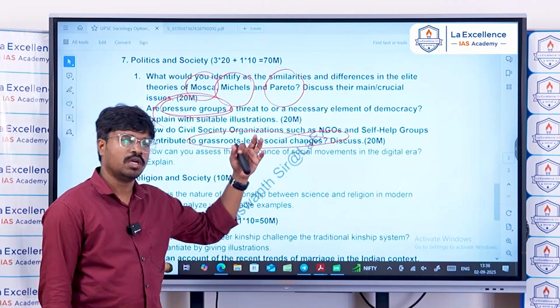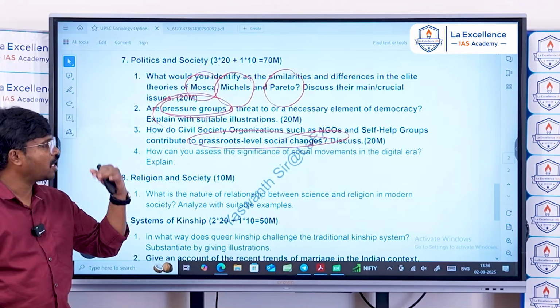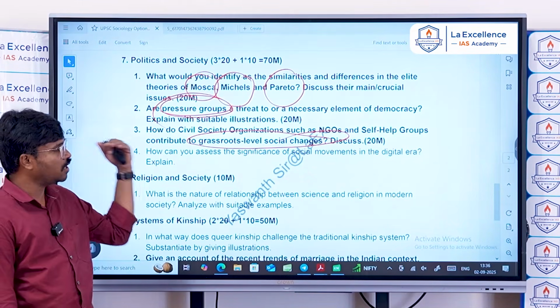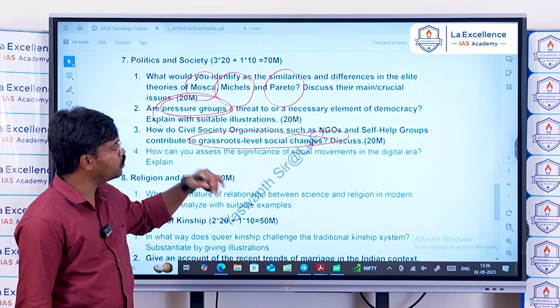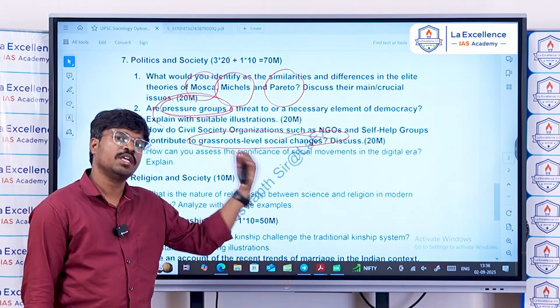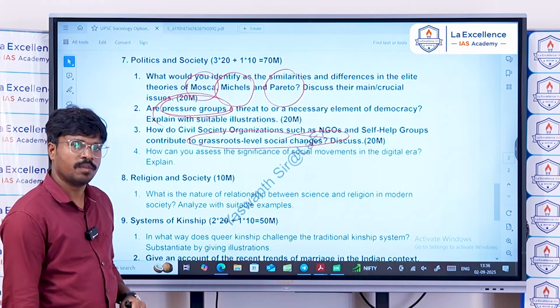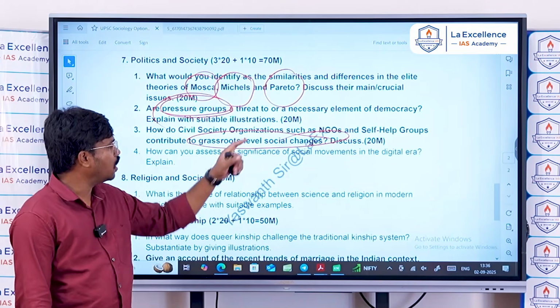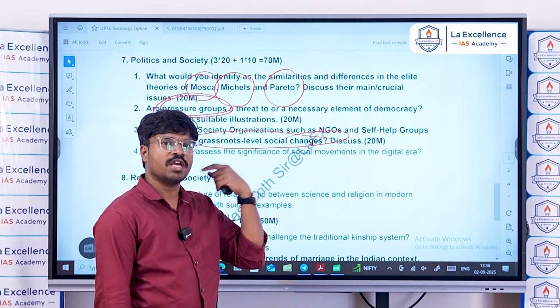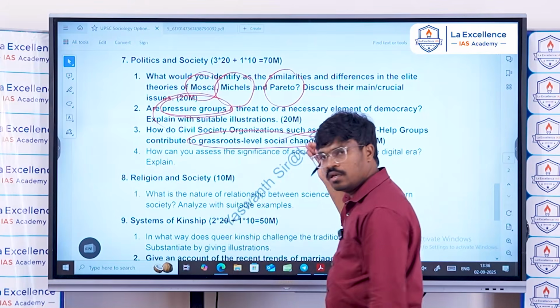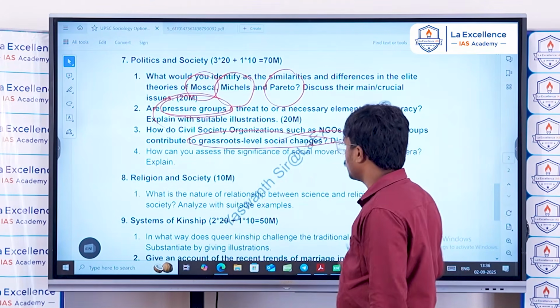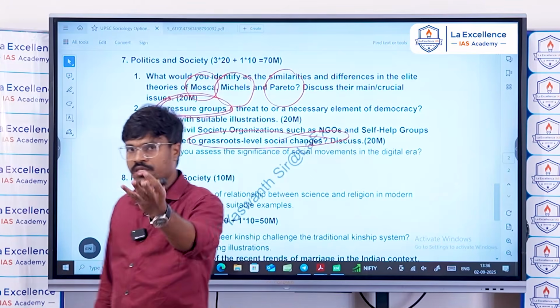Like that, on the interpretative side, you can bring symbolic interaction into the context, and the feminist argument, because most NGOs are dominated by the male population. Women have less role in NGOs, and males are controlling these civil society organizations, according to the feminist argument.